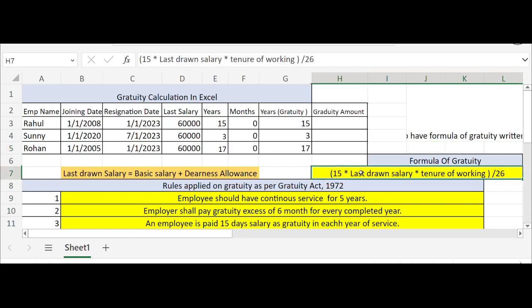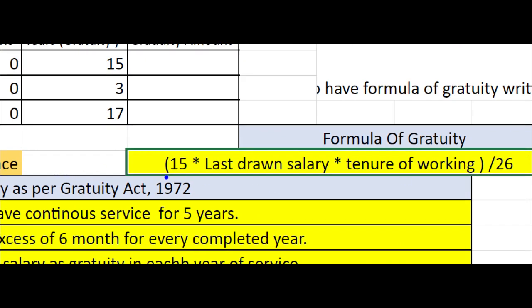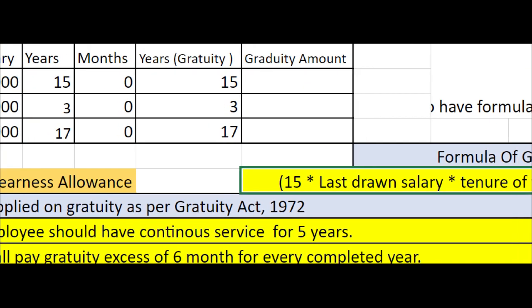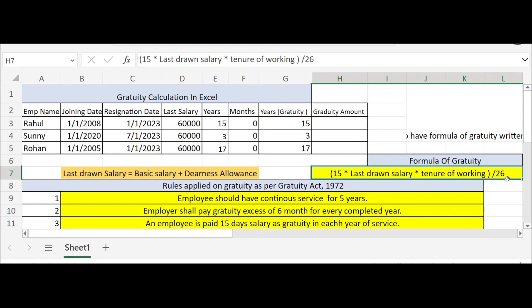And then the years of working, or your tenure of job, you can put here. Then months also you can put here. Then years of gratuity you can put here. Then the gratuity amount we will be calculating. We will be showing how you will get the gratuity amount. So this is the formula. You can see we have put the formula of the gratuity below. We have highlighted it with the blue color, so you can note it down somewhere. This is the gratuity formula.